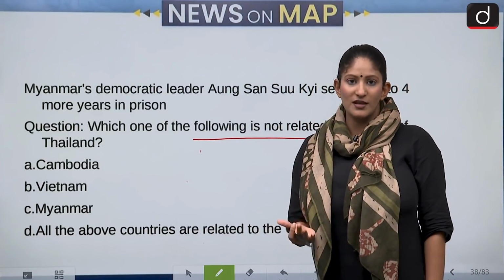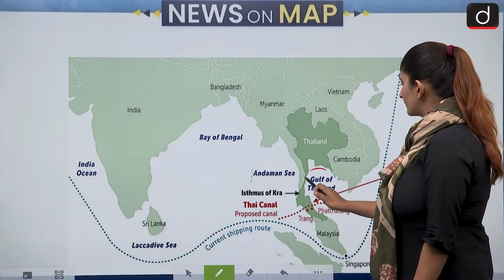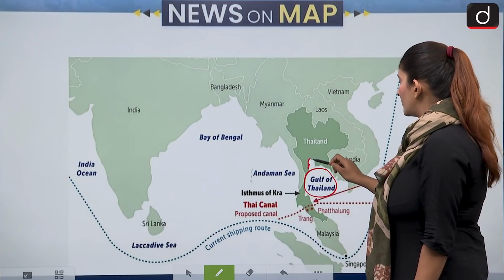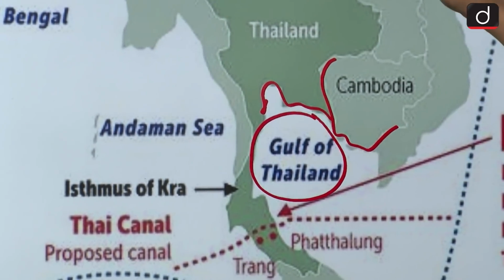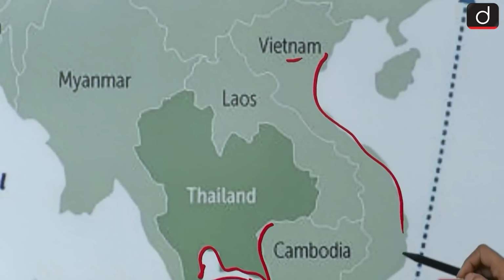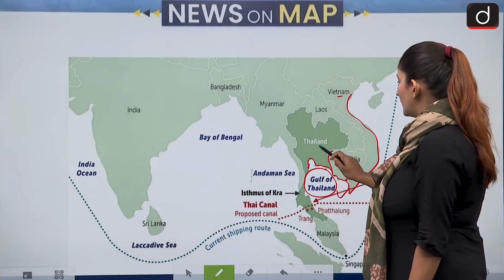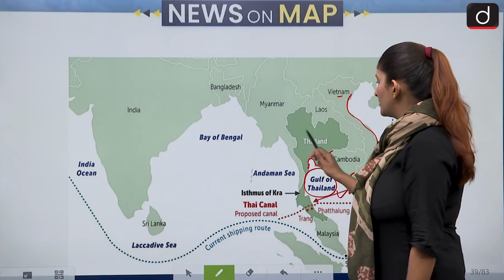For this, we have to of course see where Gulf of Thailand is. Here is Gulf of Thailand. Okay, and it has a border with, of course, the country after which it is named, Thailand, Cambodia. Okay, and this is Vietnam, has a long coastline here and till here. So Gulf of Thailand has a border with Thailand, Cambodia and Vietnam. Okay, and which country is not related to it?